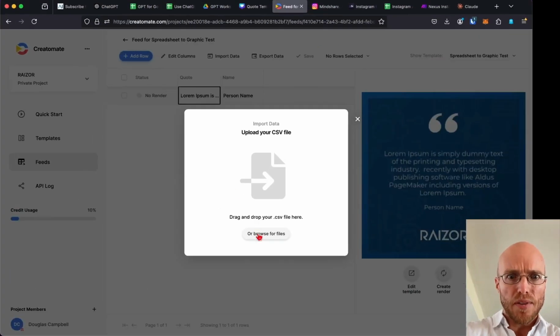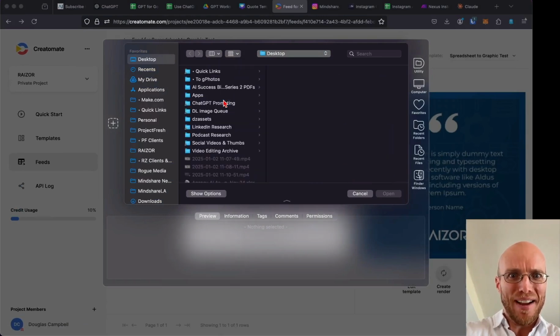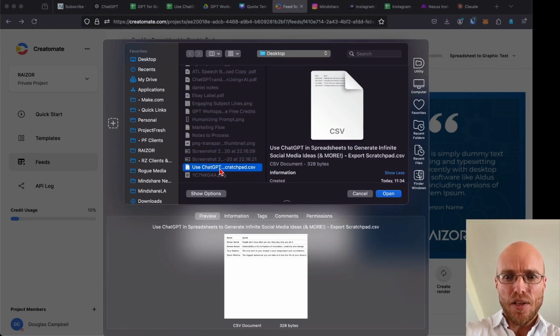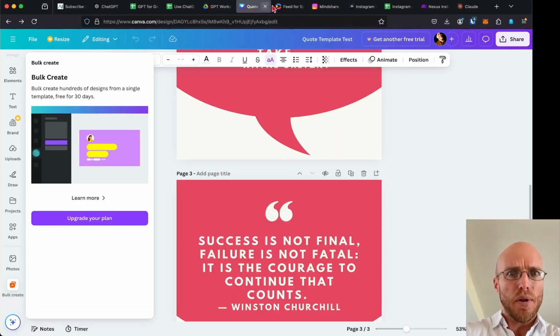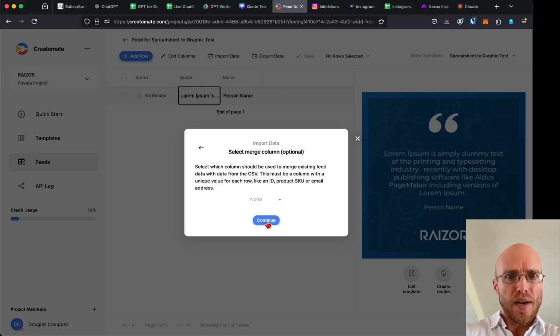I'm just going to say the easy way for you all to see it. Rather than, I'm fancy, I drag mine in directly from a different screen, but that's all you do. All right, and so it's automatically mapped the dynamic name. You'll see I named the layer name and I named the quote, and so it automatically found them. But if you didn't do that, you might need to select your relevant ones. So now I just press continue.